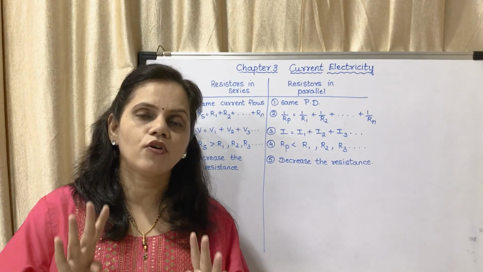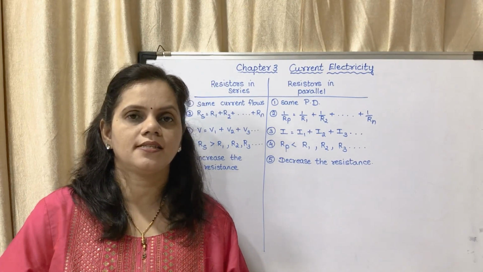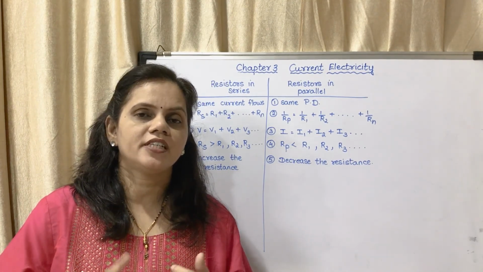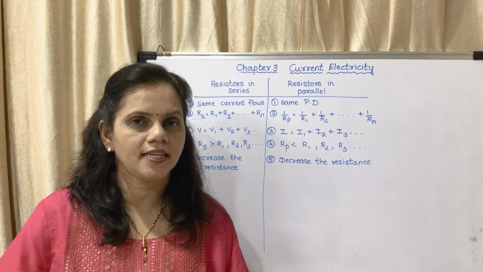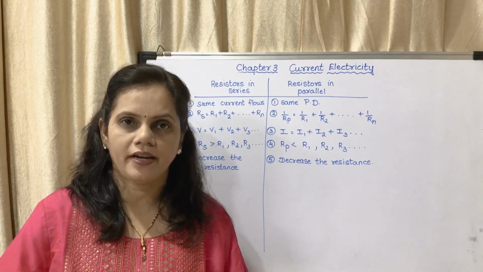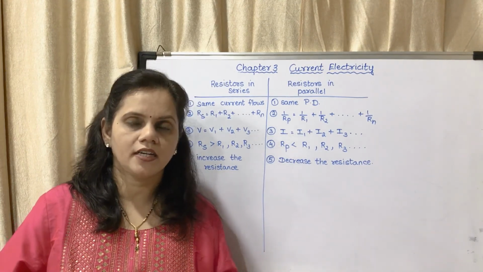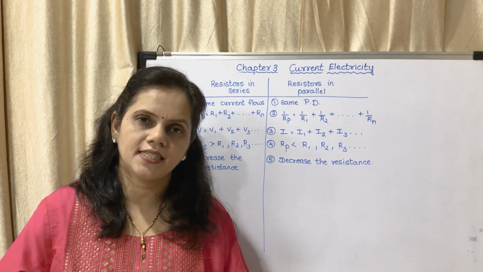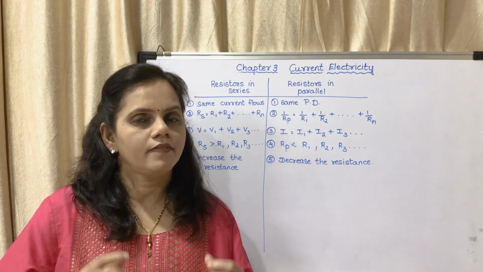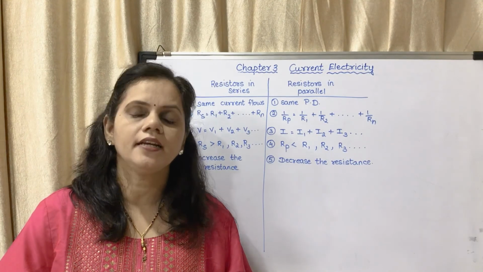There are 5-mark questions in this lecture. The first one is derive an expression when the resistors are connected in series. With diagram you have to explain whatever I have written on the board. Next is derive an expression when the resistors are connected in parallel. With diagram you have to explain.